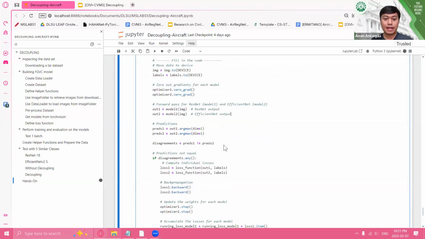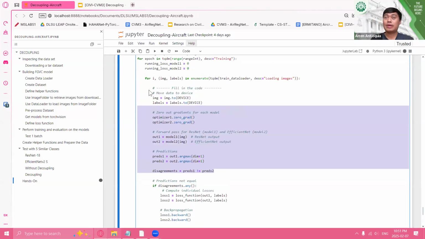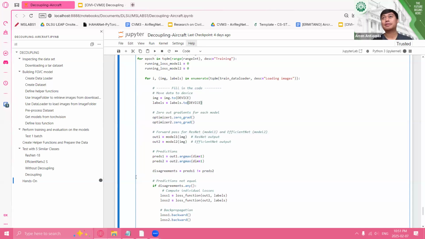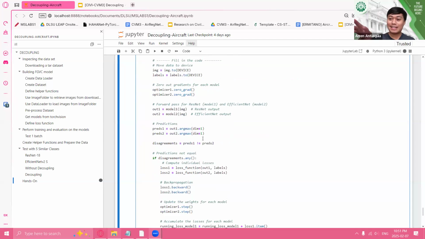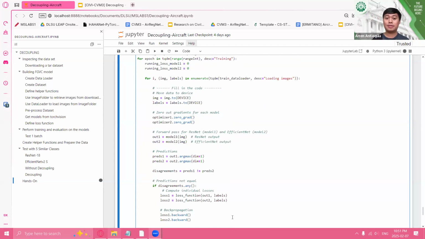Kasi parang nakikitang application dito is, oh, what if we're going to deploy this and we connect this to a web scraper. Tapos, what we want is just to get those wanted images, the images that we wanted, instead of getting those noisy. So, Ferds is asking, how are we going to use this such that when we scrape images from the web, how are we going to separate those unwanted from the wanted images?